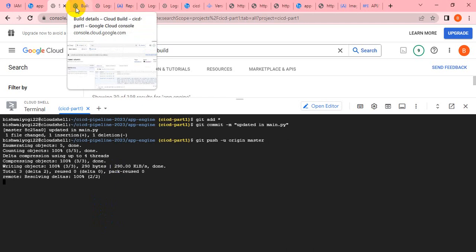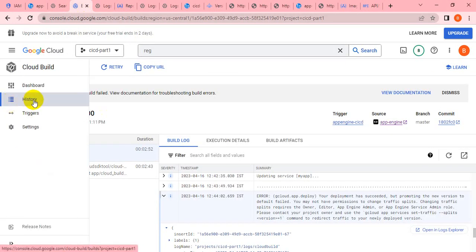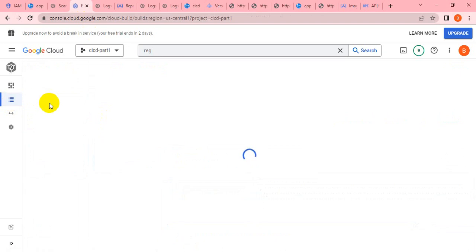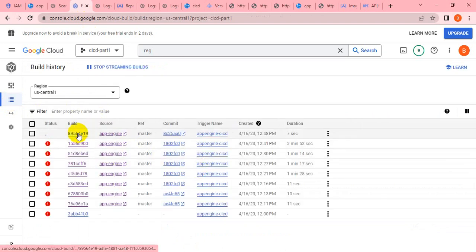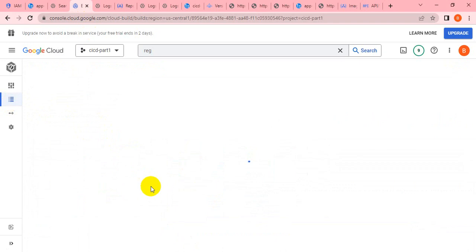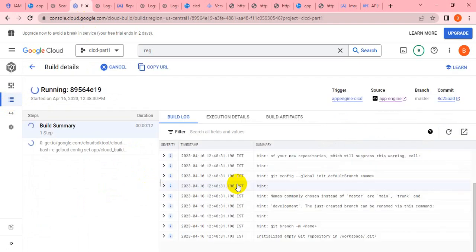Now it should trigger and it will be performed without any error, right? Because we have given all the required privileges to this service account. So just check and confirm. I don't think it will throw this error this time because we have already provided the required privilege to this service account. So let's see whether this time it is throwing this error or not.